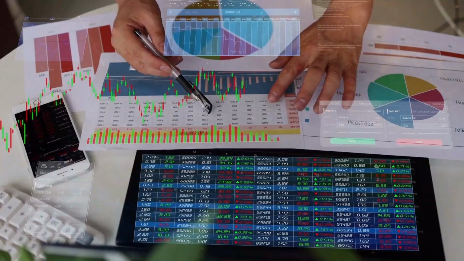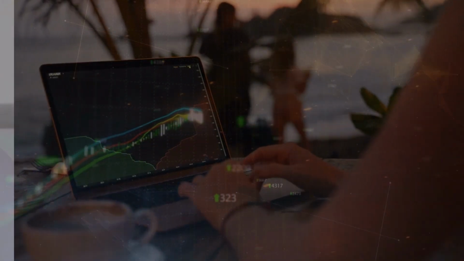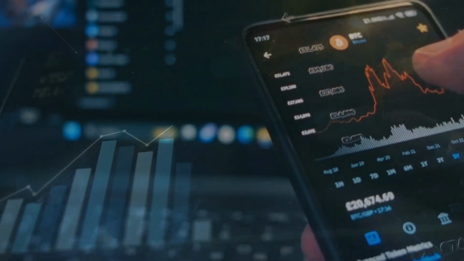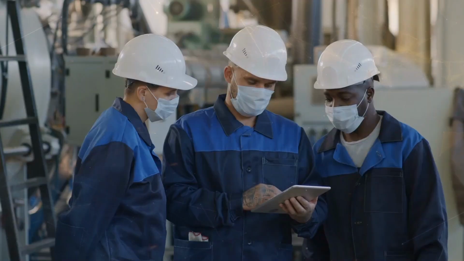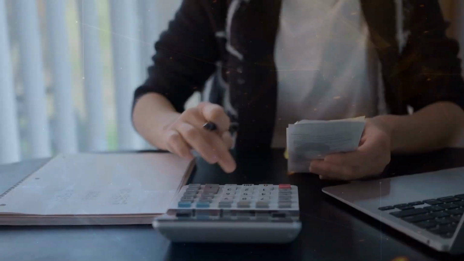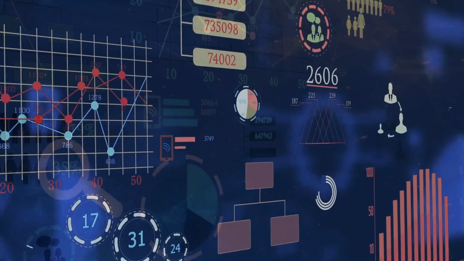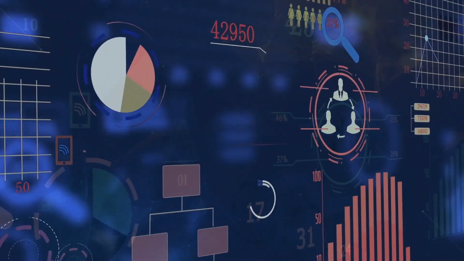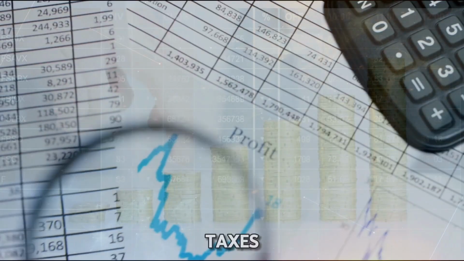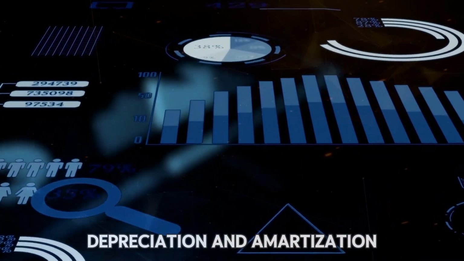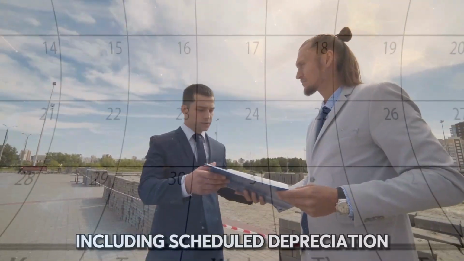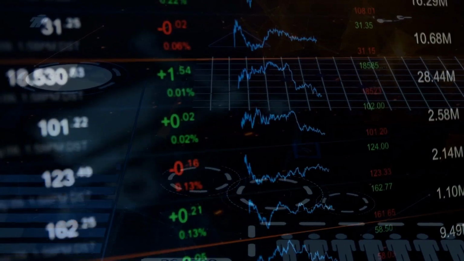EBITDA stands for earnings before interest, taxes, and amortization. What is the difference between EBIT and EBITDA? The difference lies in the fact that EBITDA presents the operating result without deducting scheduled amortization. In addition to amortization, the depreciation of tangible assets is not shown. The last metric, EBITDA, stands for earnings before interest, taxes, depreciation, and amortization. This figure considers all the factors described above, including scheduled depreciation and the impairment of tangible assets.